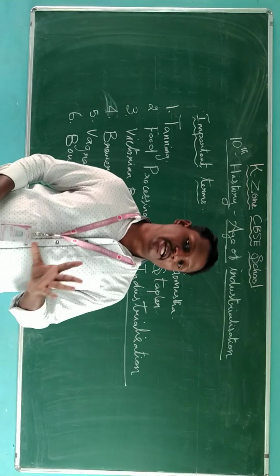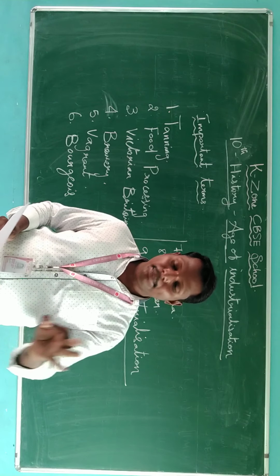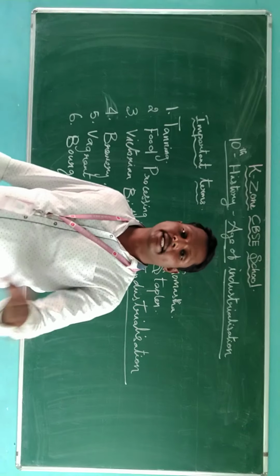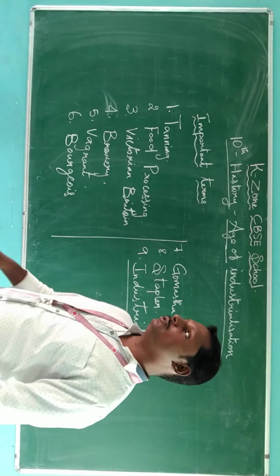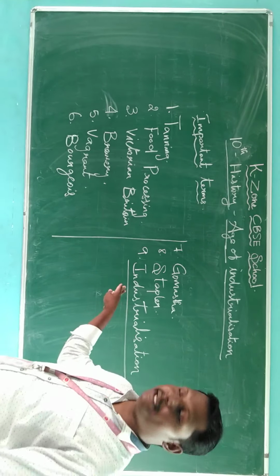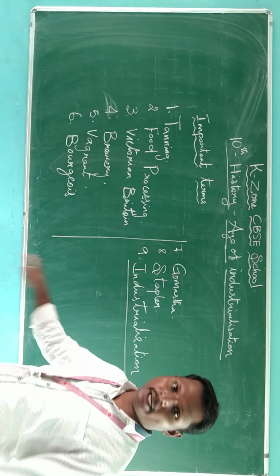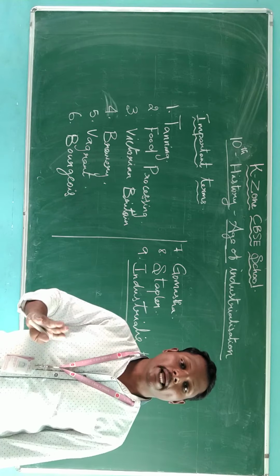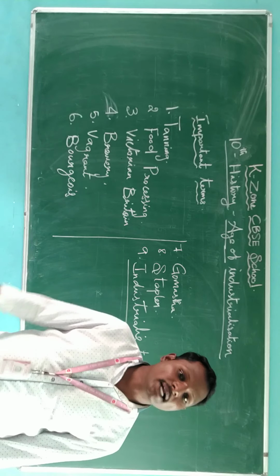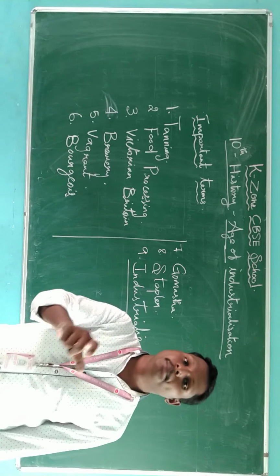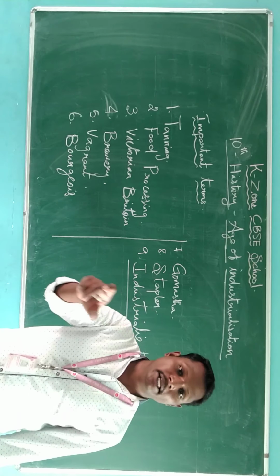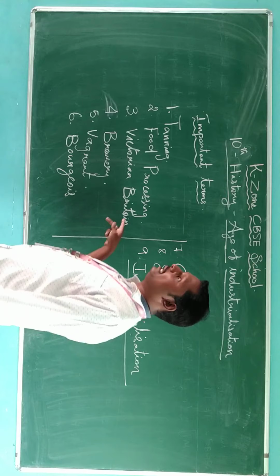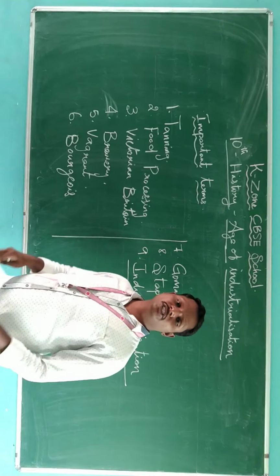The first industry was set up in the nation Britain. So Britain is the first state which set up the industry. Once again I repeat, industrialization is nothing but production of goods with the help of machines in factory, and the first industry was set up in the nation Britain. These are the important terms from the lesson, Age of Industrialization.